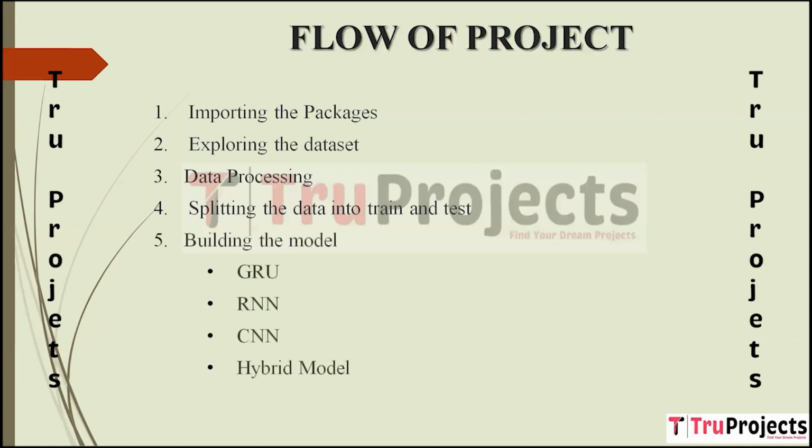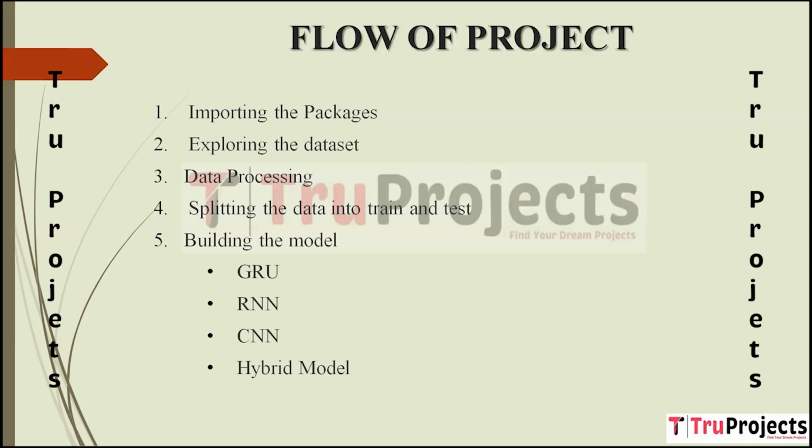Building the model. The project utilizes various models including GRU, RNN, CNN, and a hybrid model. Each of these models is a different type of neural network with unique architectures and capabilities for processing and understanding text data.